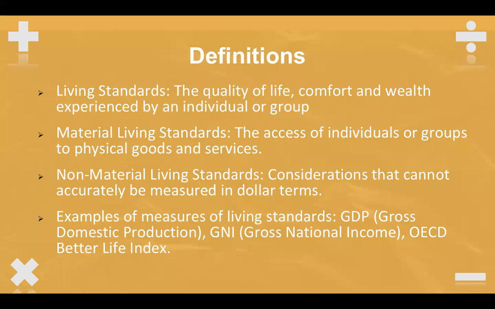Definitions. Living standards refer to the quality of life, comfort, and wealth experienced by an individual or group. In economic terms, these are used as a way to compare different groups of people or countries. Material living standards refer to our access to physical goods and services, or in other words, quantifiable objects.